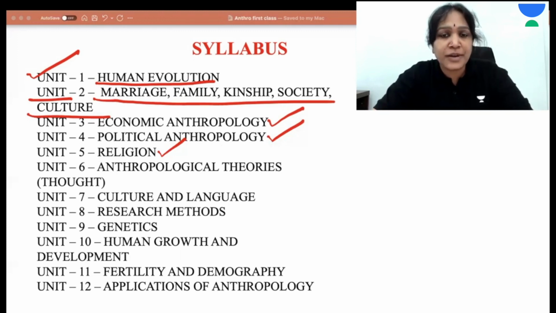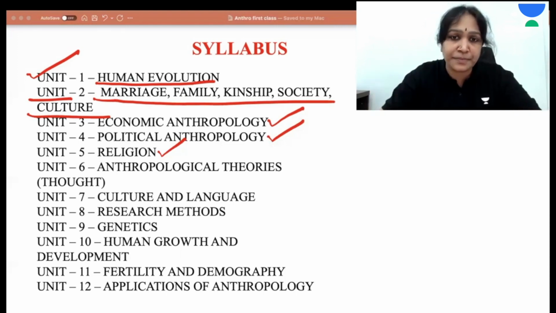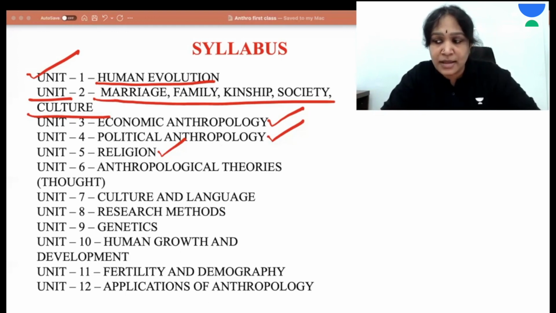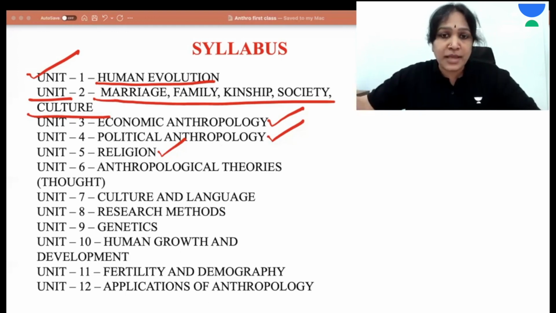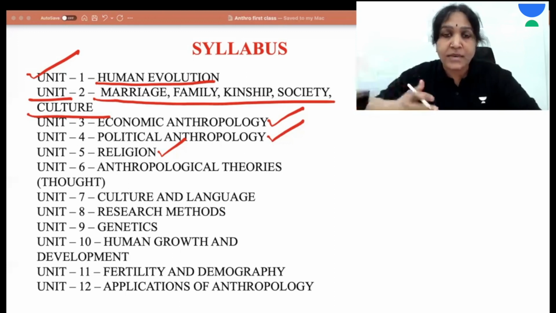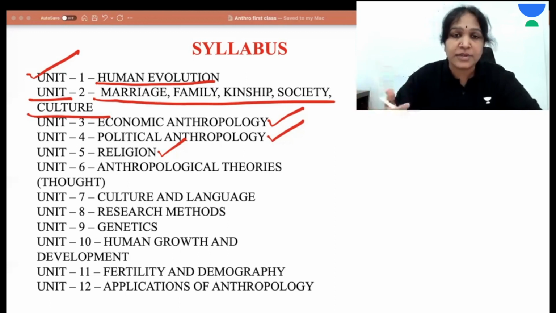The first form of religion is belief in soul, and it is called animism. From animism, that is belief in soul, then came animal worship, nature worship, ancestor worship, etc., till the modern day monotheism, polytheism. How religion originated, and how it evolved over a period of time.